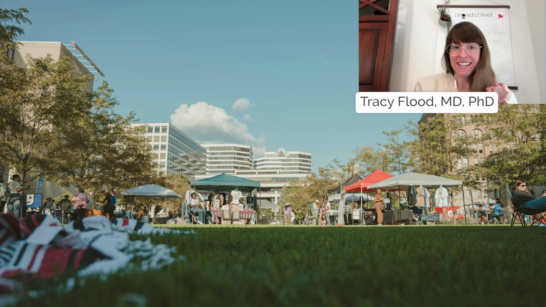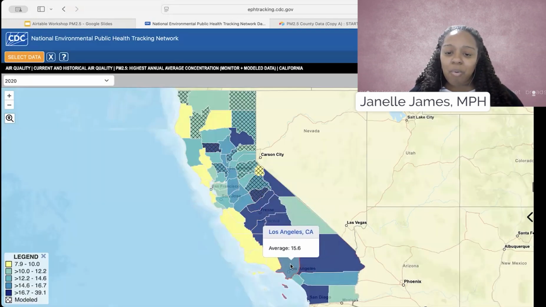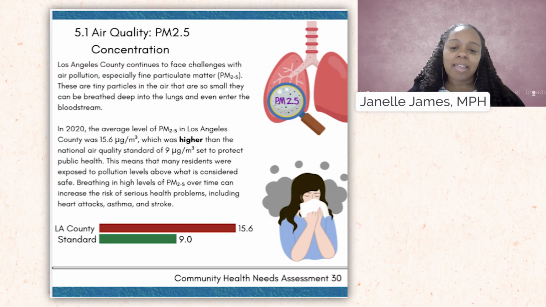The plan: find local data for your region on air quality. Use free, publicly available air quality data, build foundational data skills, and create something that can live in the real world. Data is essential, but it doesn't create change on its own. It's only powerful when people can understand it and use it.